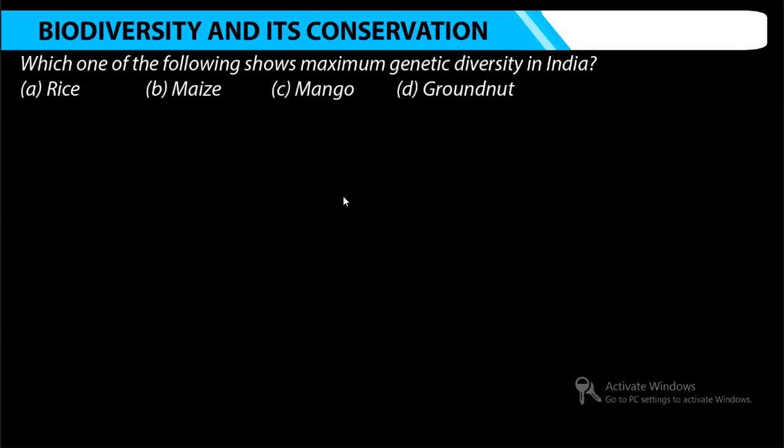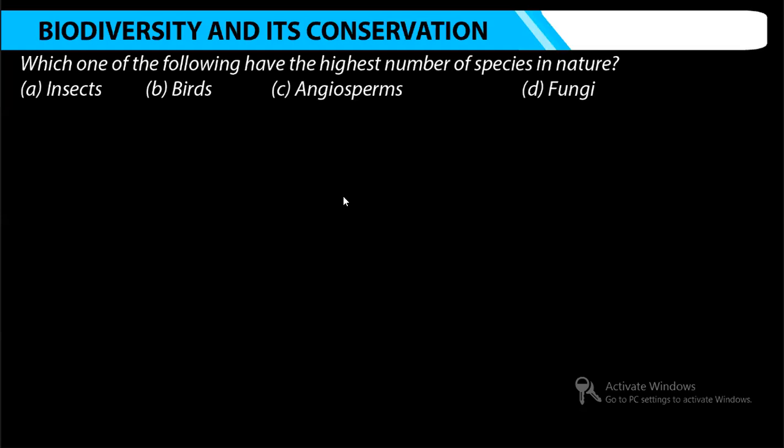Next one. Which one of the following has the highest number of species in nature? Option A, insects; option B, birds; option C, angiosperms; and option D, fungi.